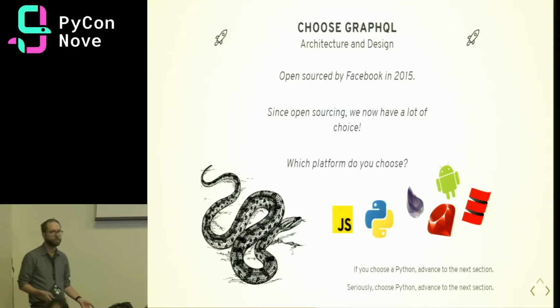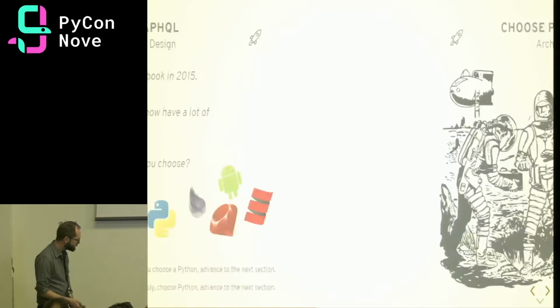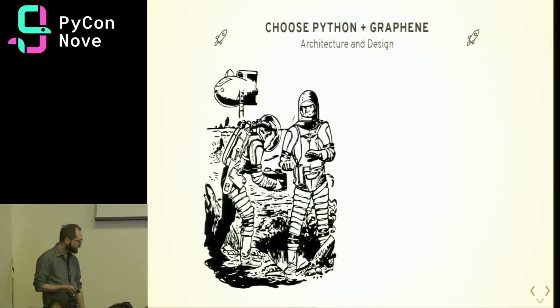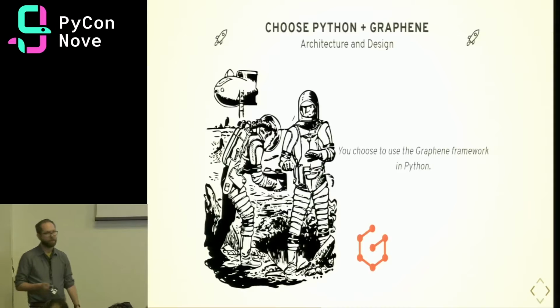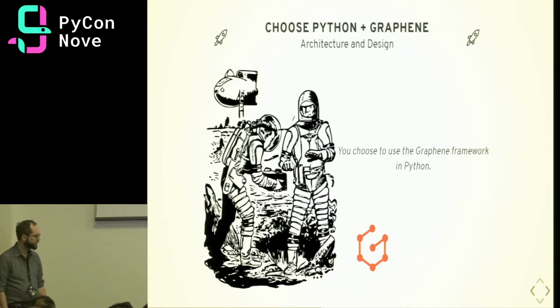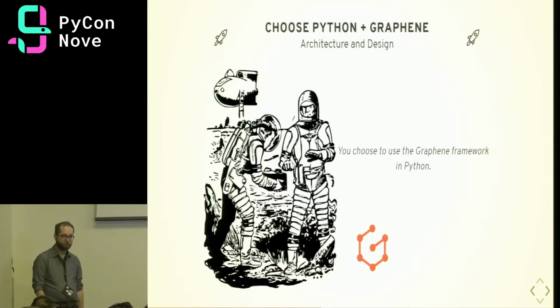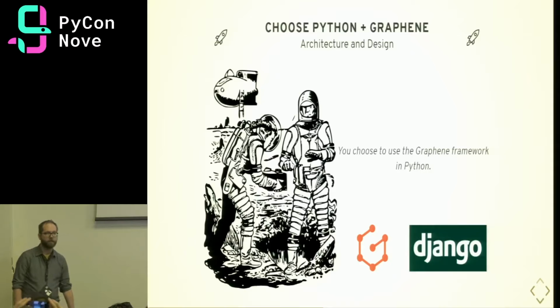But it's a Python conference, so we're definitely going to choose Python. If you choose Python, you're going to choose Graphene as the framework of choice. It's the most popular framework right now for building GraphQL APIs in Python. And if you're using Django, there are Django bindings for Graphene as well. And they're pretty helpful.